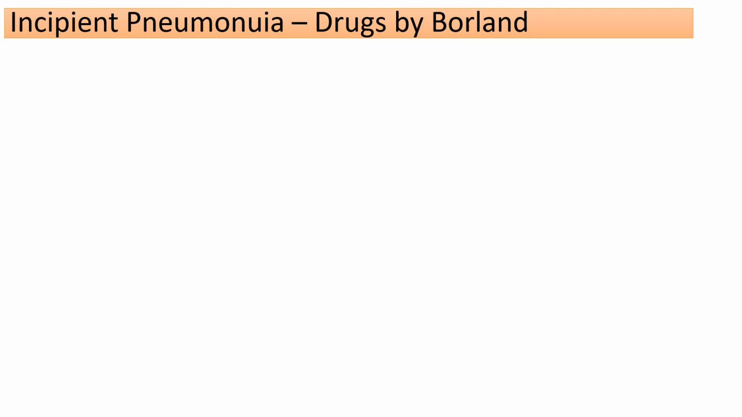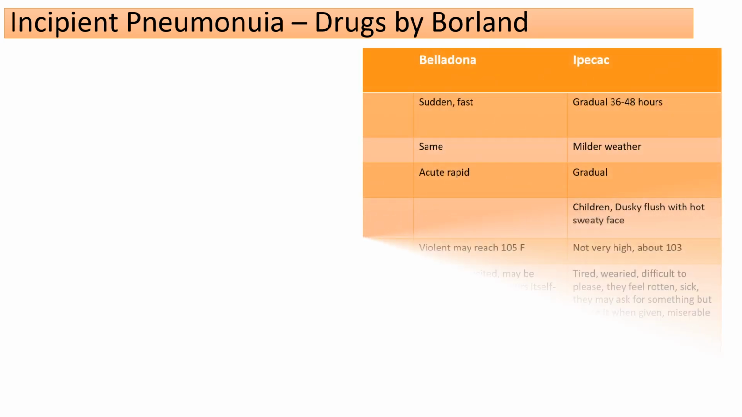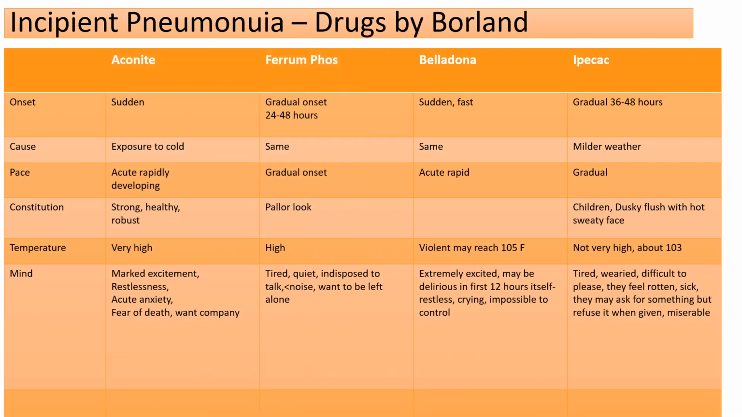But what I actually have to show is how we have to take the case. What are the points which we have to inquire or look for while taking a case of pneumonia? So to start with, we have to see the onset, which can be very sudden or acute, or slow and gradual. What is the cause behind it? Here we have to see the weather correlation, whether it is summer pneumonia or winter, spring, autumn. What is the pace of disease? Is it acute, rapid, or very slow?